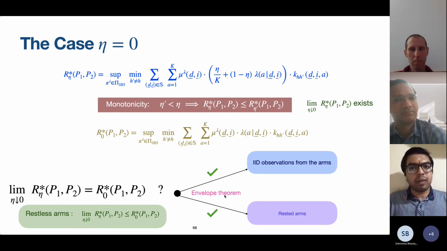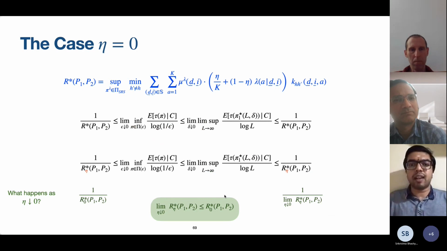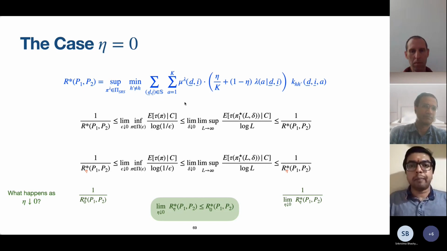So I think that is also one important area that is worth investigating. So here was the envelope theorem. The analog is not known in the restless case. The tightness is with respect to the family parameterized by eta? Yes, the family parameterized by eta. Correct. Thank you. Any other questions?